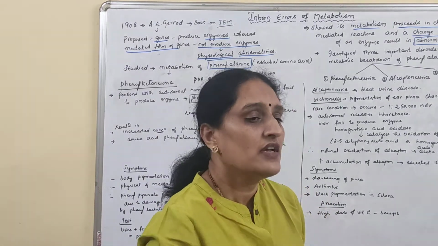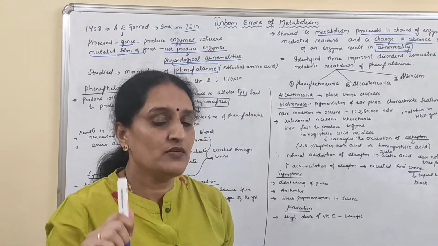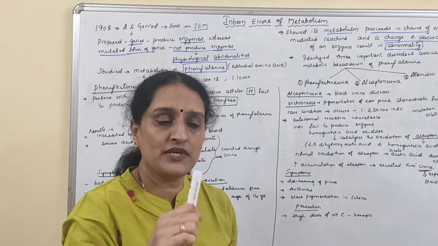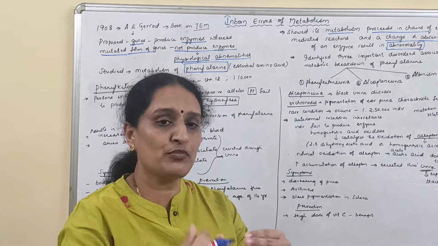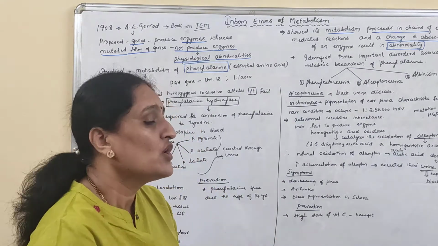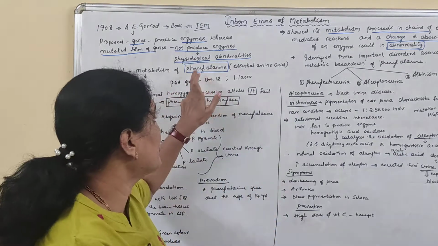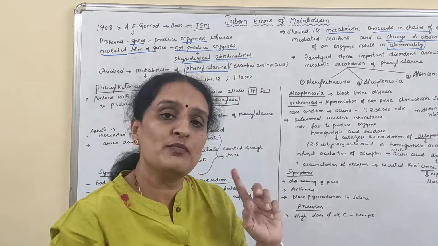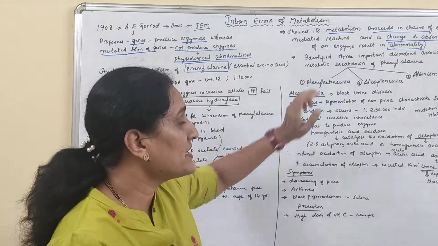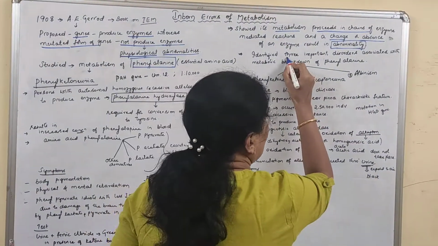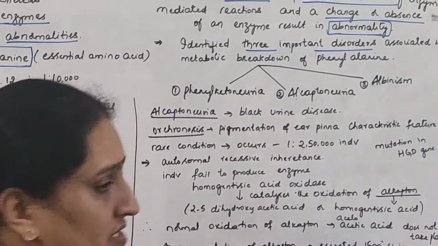That means a single amino acid like phenylalanine, not undergoing a proper metabolic pathway, results in three important disorders.